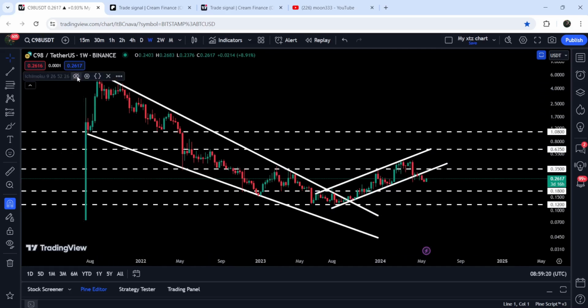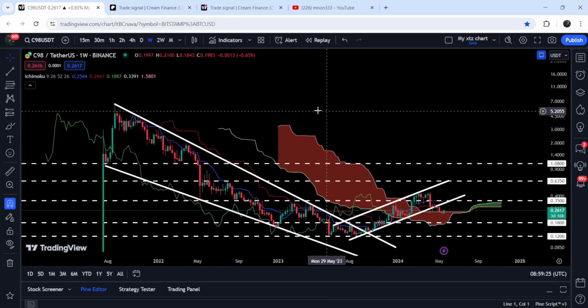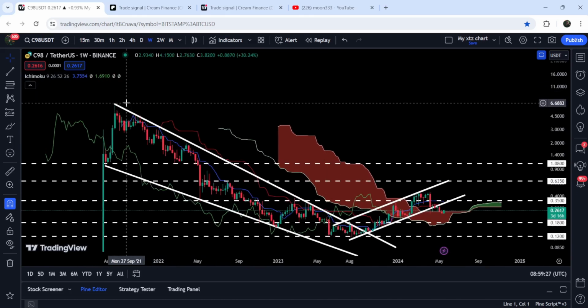Now, if we take a look at the final target for this very, very massive breakout from this big falling wedge pattern, that move is still due. And that target can be here at the top of the wedge. That can be between $6.50 and $7.